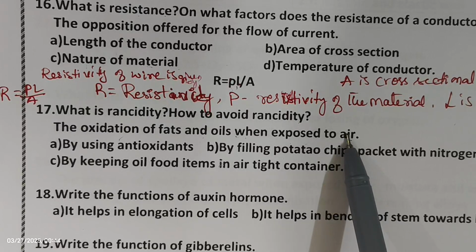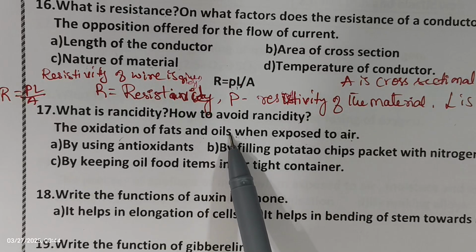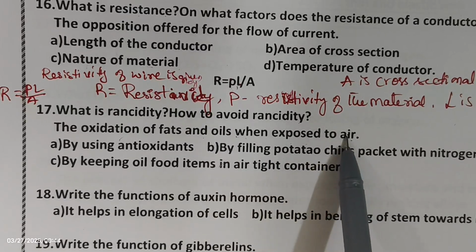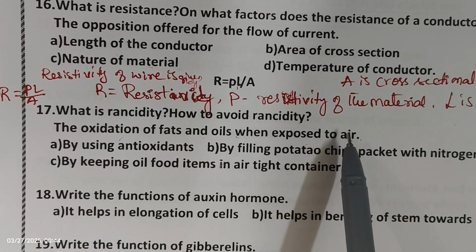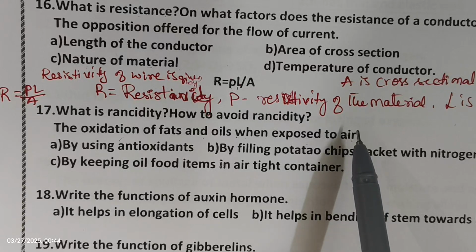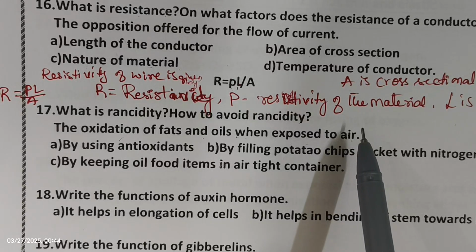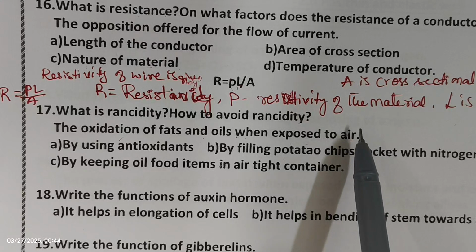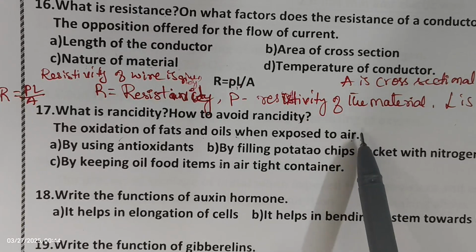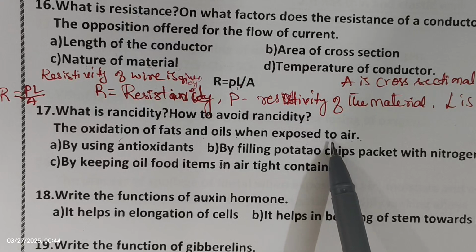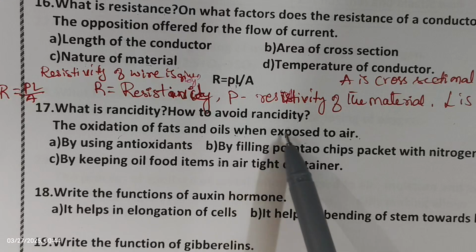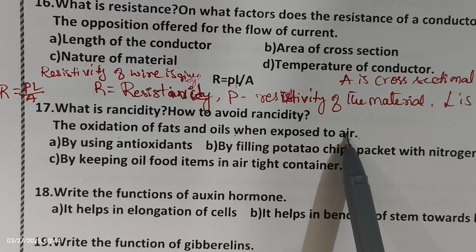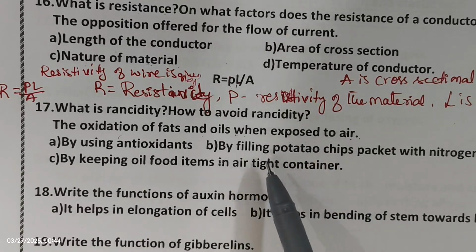If you want to derive the same answer, it means the food items made up of fats and oils, when they get exposed to the atmospheric conditions or air, they undergo oxidation and they change their taste and smell, and that process is called rancidity. Okay, this is the derivation of this answer. Or else you can write only the oxidation of fats and oils when exposed to air. So this much is also enough. This is a quick revision, that's why I have told you it is a passing content.